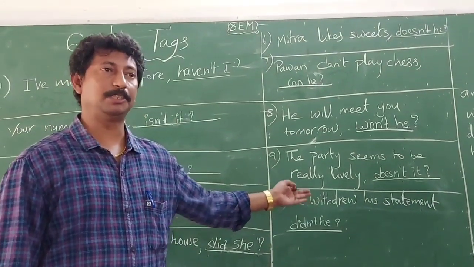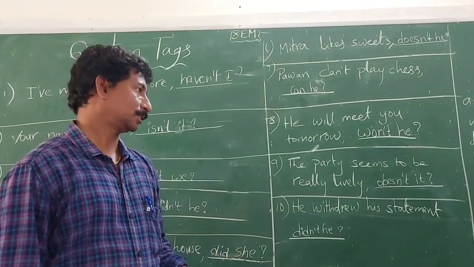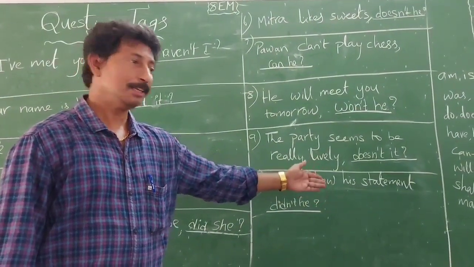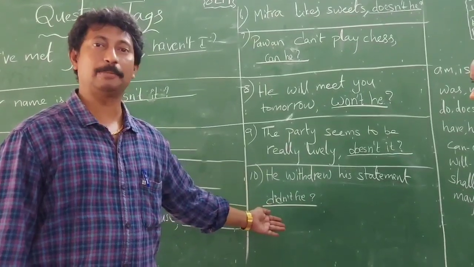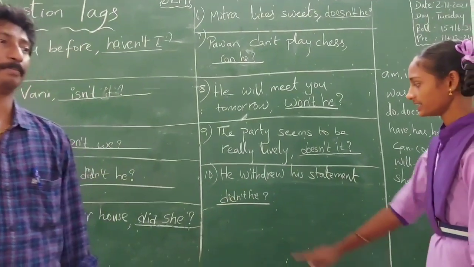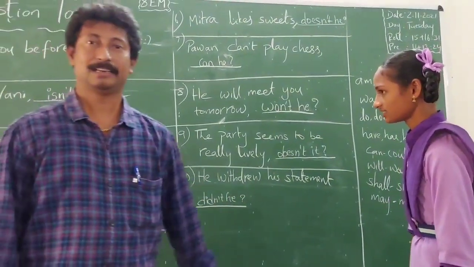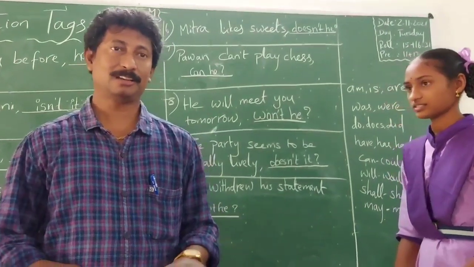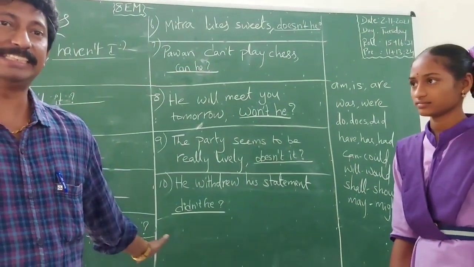The main verb withdrew is in its V2 form. So you opted for did. Since there is no not here, you have added not here. So did not becomes didn't. And which pronoun has been taken up by you? He, sir. And it is followed by the punctuation mark? Question mark. So the question tag here is didn't he?